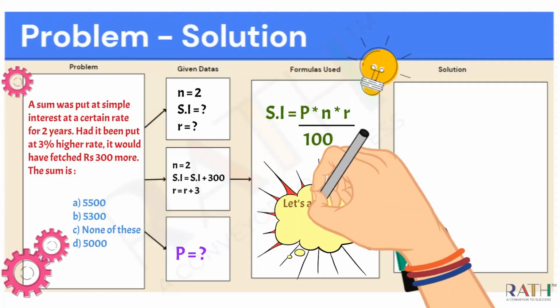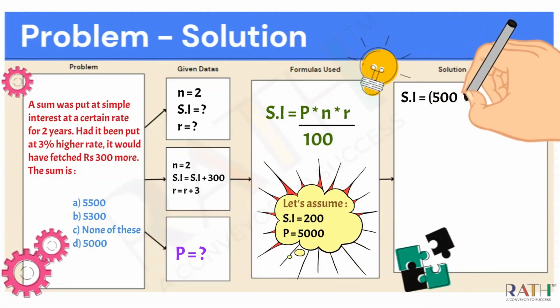So here what I'm going to do is assume the principal P equal to 5000. Okay, and I'm going to assume simple interest equal to 200. Why, ma'am, have you assumed simple interest equal to 200? Here you see in our second scenario the simple interest is 200, simple interest plus 300, so together it will become 500. So it will be a multiple of 5 again. So it is for easy calculation. See, everything is my assumption, so I'm assuming.